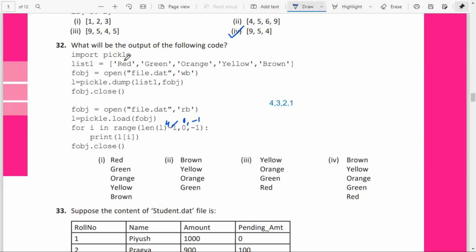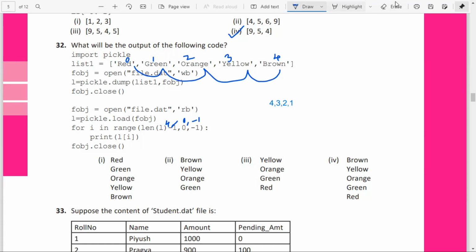So you know that this is the index: 0, 1, 2, 3, and 4. And it is asked in the reverse order. -1 means it will be printed in the reverse way.